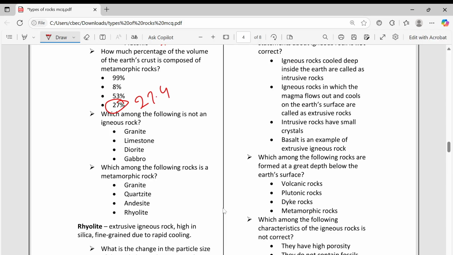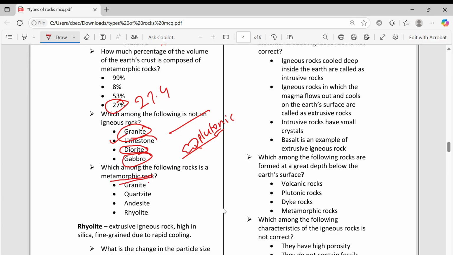Which among the following is not an igneous rock? Granite is igneous rock at depth. Limestone is a sedimentary rock, so this is the option. Diorite, I told, is also at the bottom, this is also igneous. And gabbro is also igneous. So at depth, these are plutonic rocks.